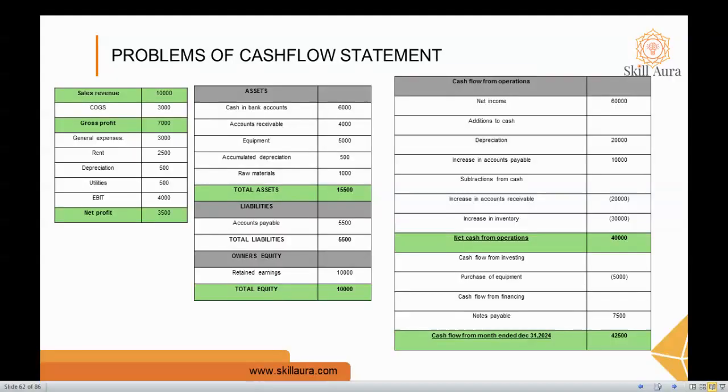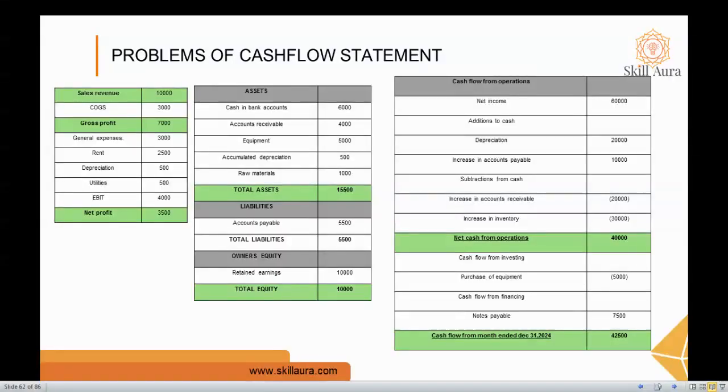Let's see what are the things which come under cash flow from operation. The important thing is net income. You have to know the net income. So here the net income is given as 60,000, and then in addition to cash we have to add items related to this.